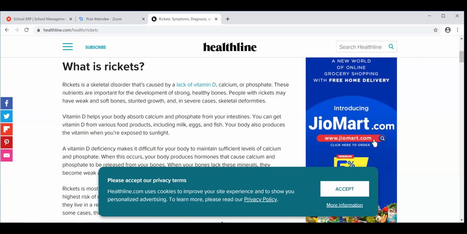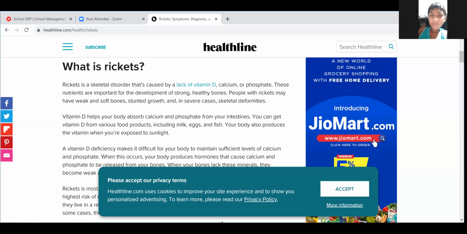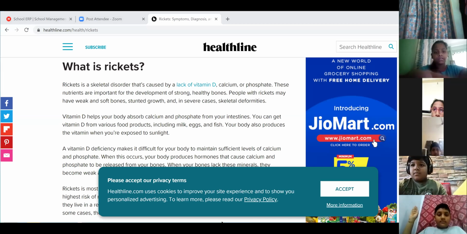What are the symptoms? Can anyone tell me? With the deficiency of what do we get anemia? Anemia is caused due to lack of, can you raise your hands? Yes, Harsh. Yes, Srihit, I'll give you the chance.